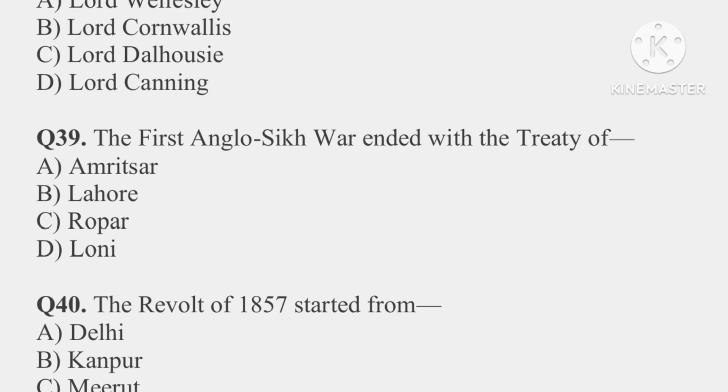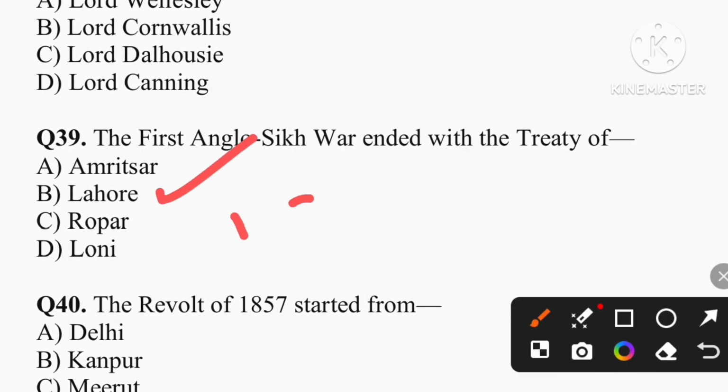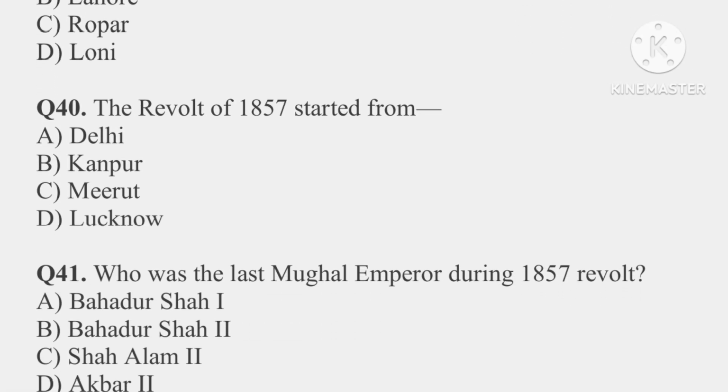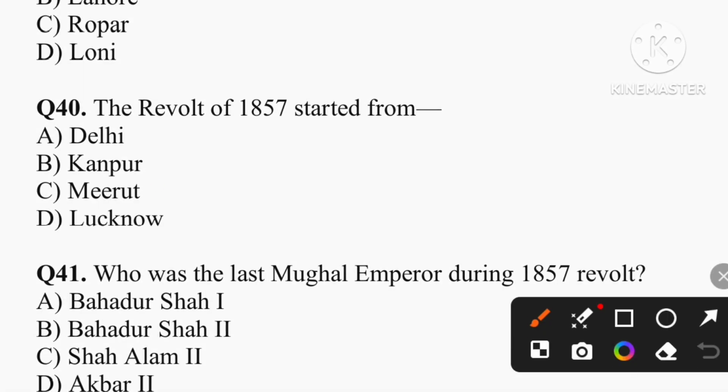Question number 39. The first Anglo-Sikh war ended with the Treaty of Lahore in 1846. Question number 40. The revolt of 1857 started from which city? So the correct answer is option C, that is Meerut. This revolt, also known as Sepoy Mutiny.